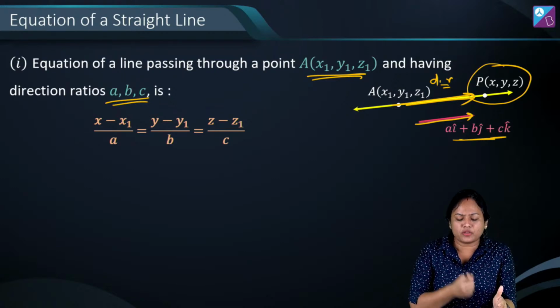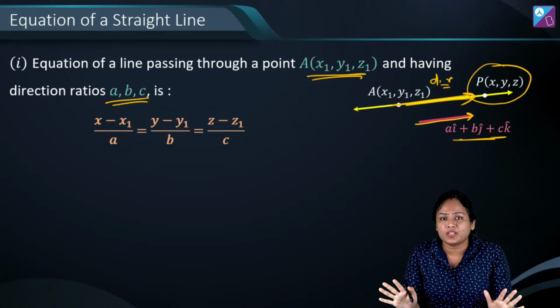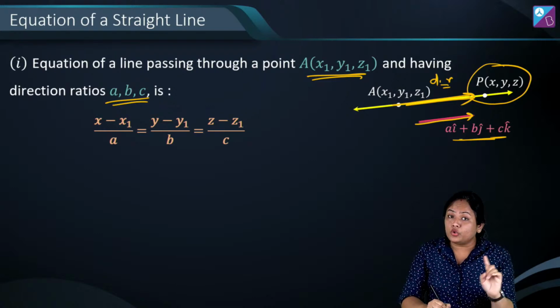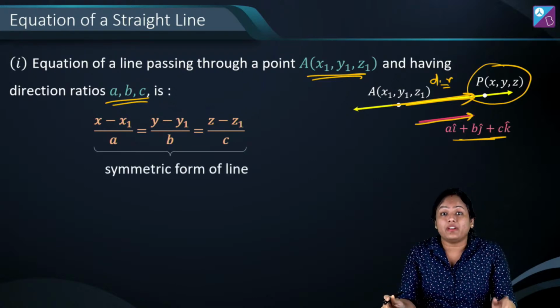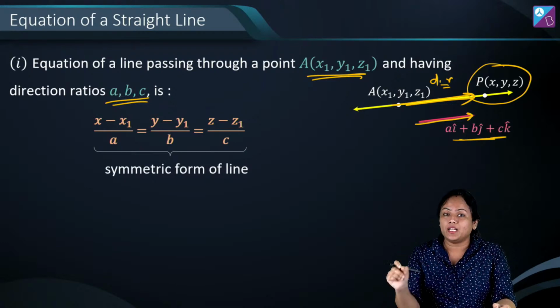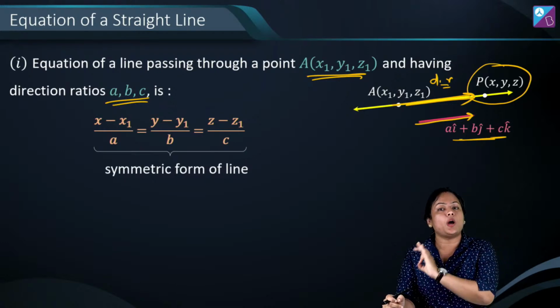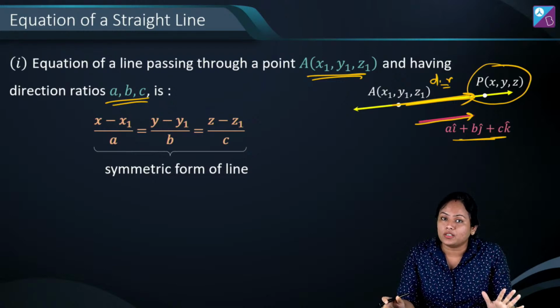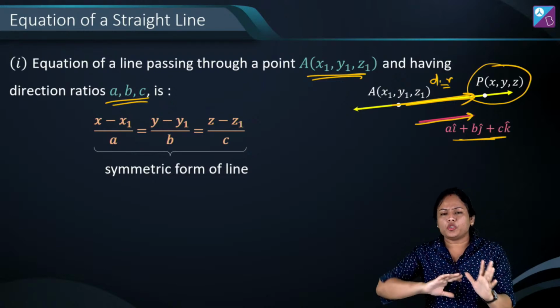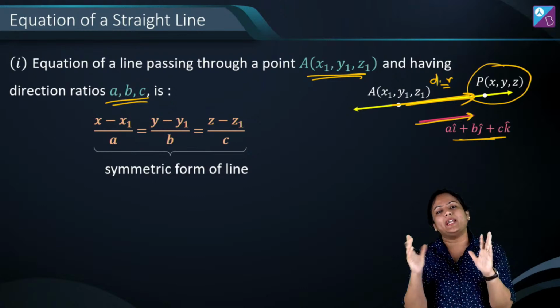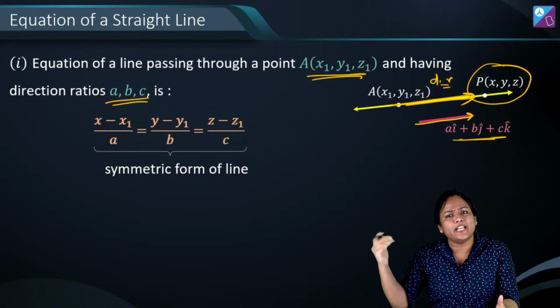हम generally most of the cases में यही वाली फॉर्म का यूज करेंगे. ठीक है, यहाँ पर do not forget a, b, c direction ratios of line हैं, that means the parallel vector, and x1, y1, z1 is a point which is lying on the line. अब इसी पर अगर सपोज मुझे P लिखना है, I want to write P, a general point, क्योंकि इस लाइन पर infinite points रहेंगे.